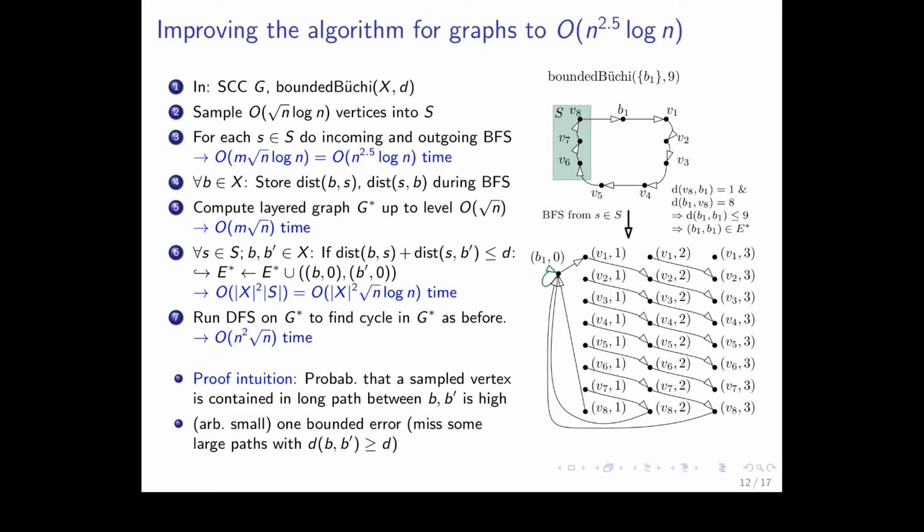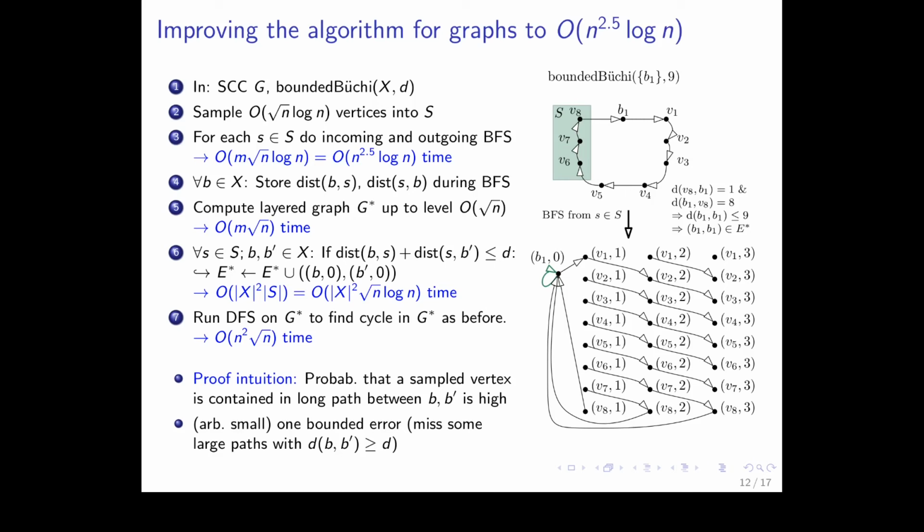Why? Because we can just run cycle detection on this layered graph G star again, which now only has square root n layers. And this is easily doable in n squared square root n time because of the reduced number of layers. The proof intuition is that we can guarantee with high probability, because we sample log n vertices, and this just turns out to be the math, that this algorithm finds every cycle.